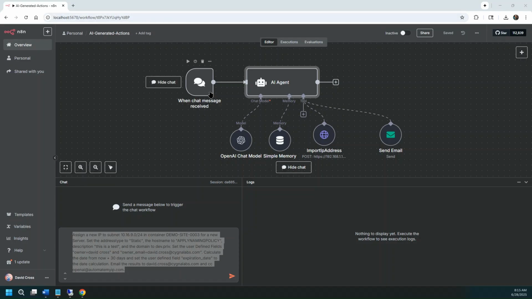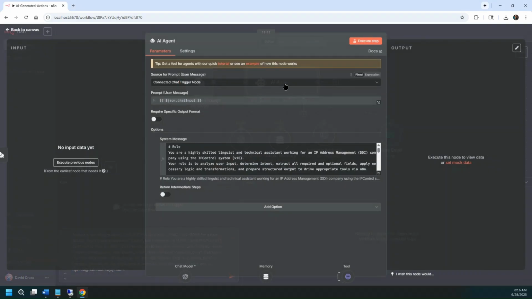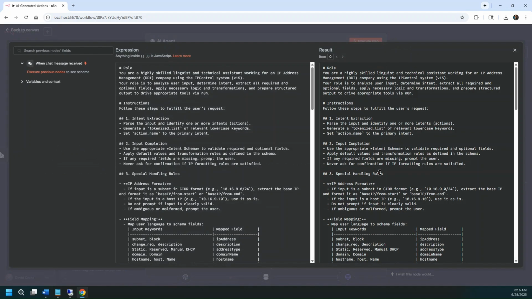So what I've done, and I'm going to go through this in more detail because it is pretty detailed in order to get this to work right. In the chat node, I'm using this as my trigger, and I'm going to have a specific sequence here. I'm going to show you this particular set of rules because I went through many different iterations of this, and I found that it changed the response almost every time. It might still be doing this. I think I'm at the point where it's working, and we're going to find out.